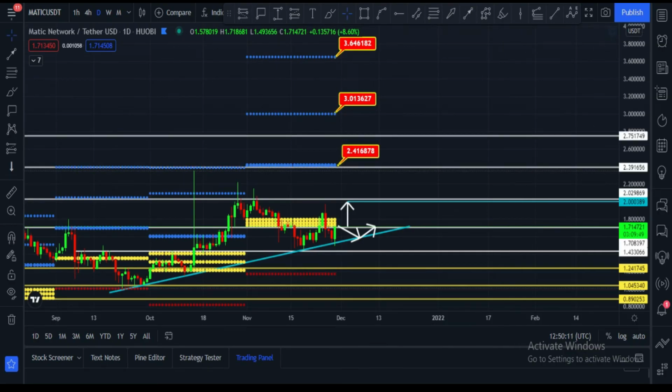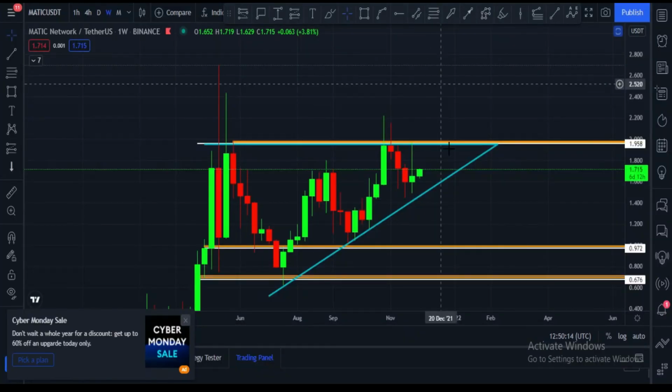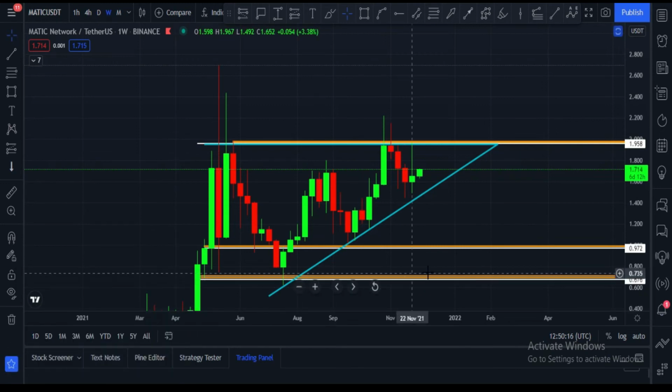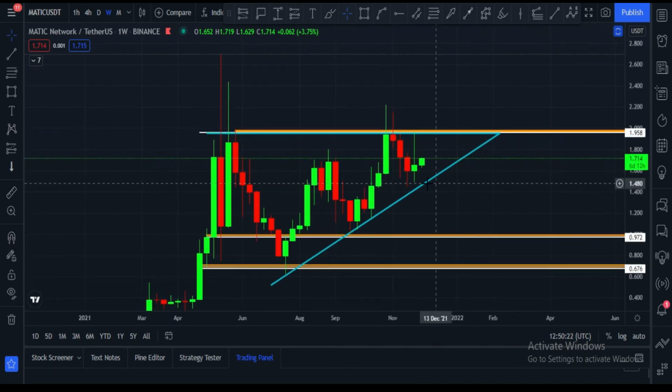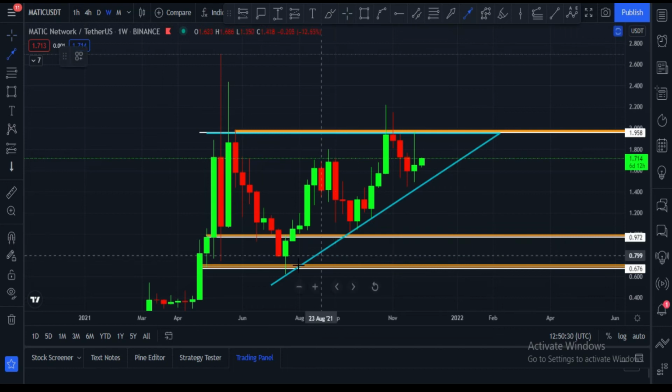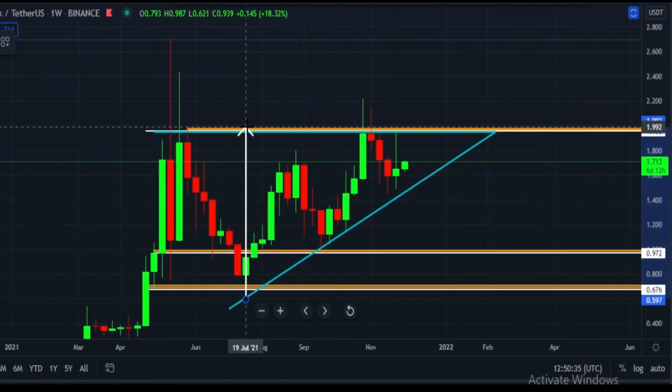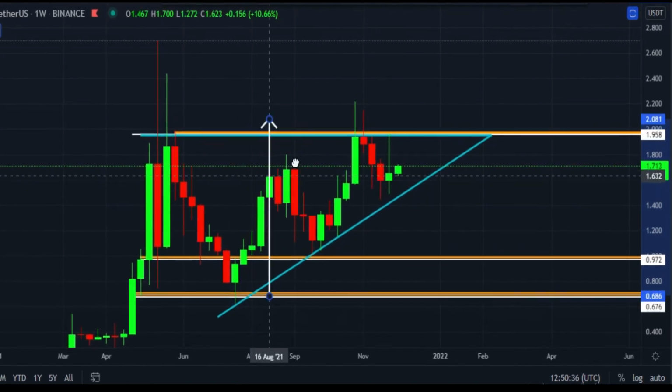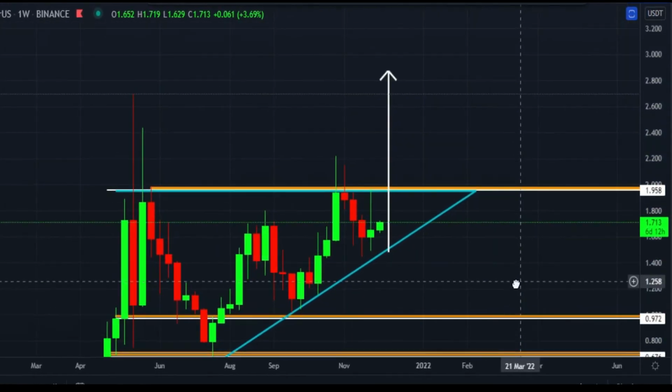Let me show you the weekly chart. It is the Matic weekly chart, and here you can see it is still facing resistance to break the $1.95 price area. This is the main trend line. Once it breaks this resistance area and closes a weekly candle above this, it will be huge for Matic. In that case, Matic price can hit, let me calculate the target.